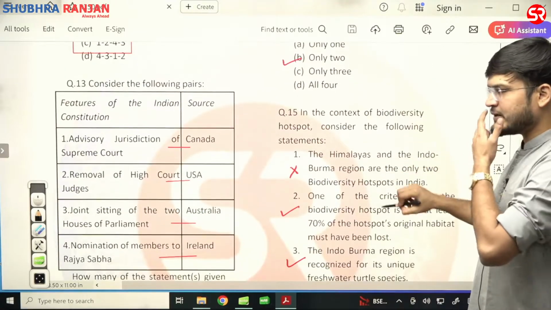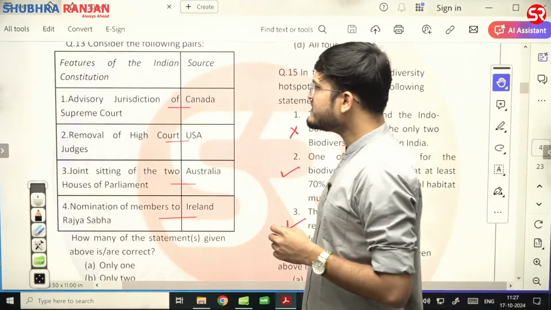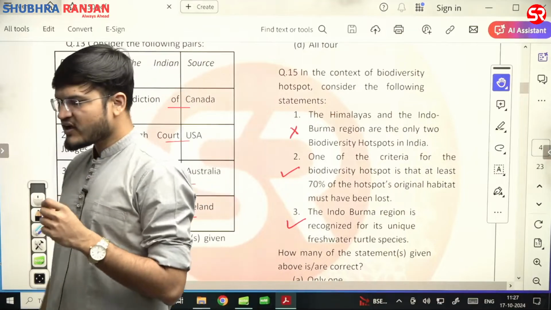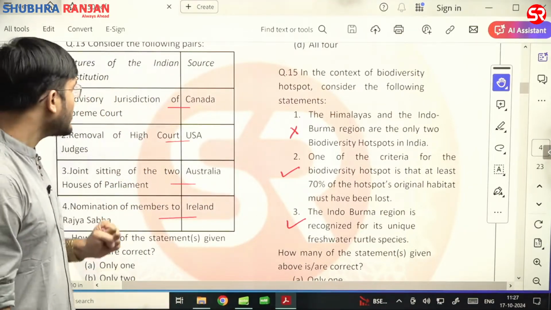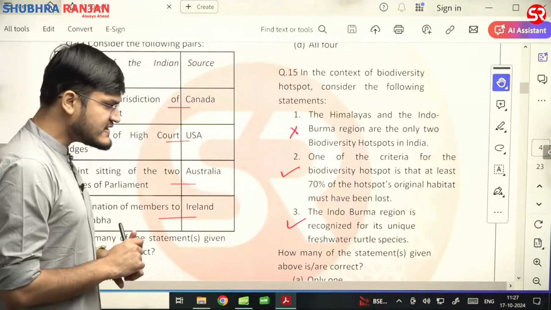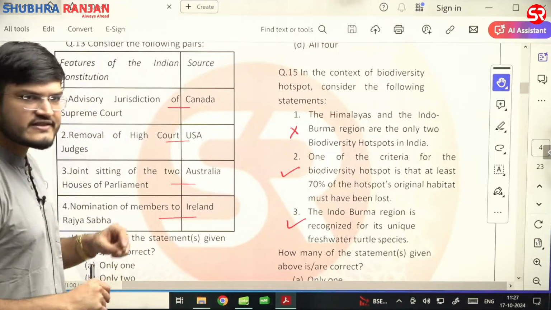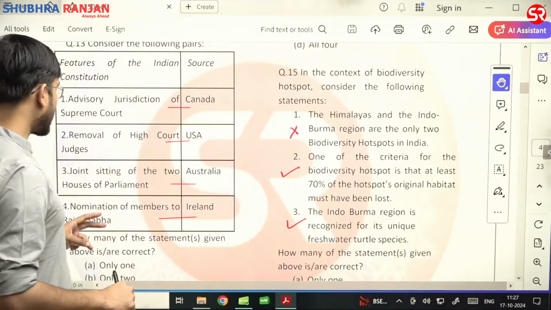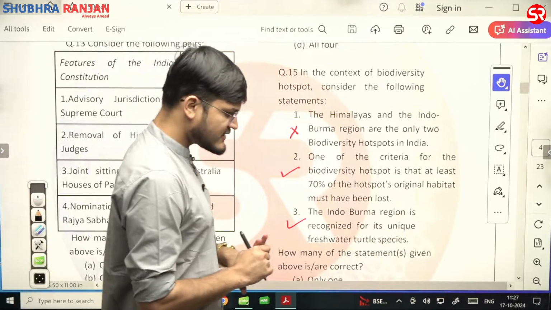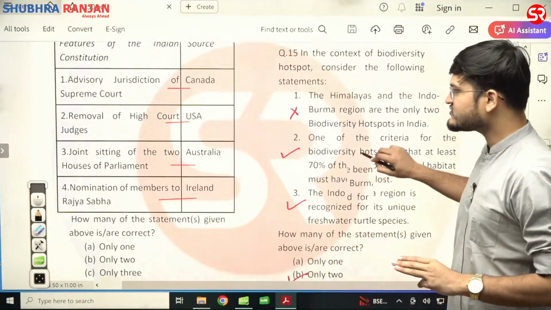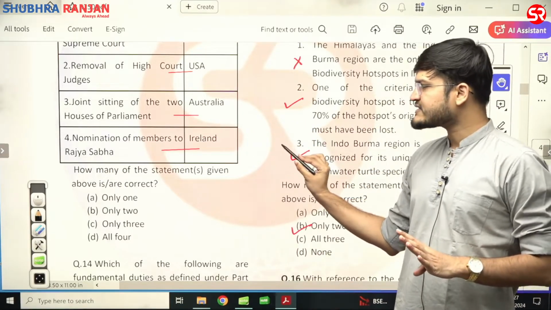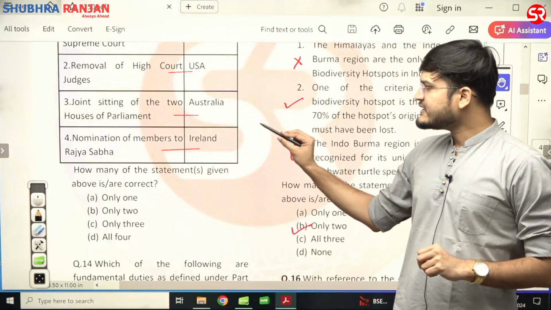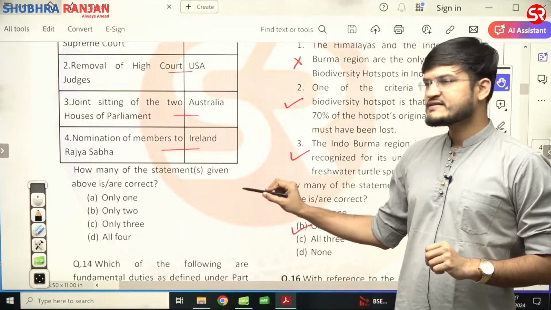So question number 13. Now, if you will see question number 13, they are trying to match between the features of the Indian Constitution and the source being provided. Now, first statement is advisory jurisdiction of Supreme Court. So, it is directly matching the Canada. Removal of the High Court judges, that is USA. And third is joint sittings of two houses of the Parliament, Australia. And nomination of members to the Rajya Sabha, that is Ireland. All these statements are correct. All four is the right answer.